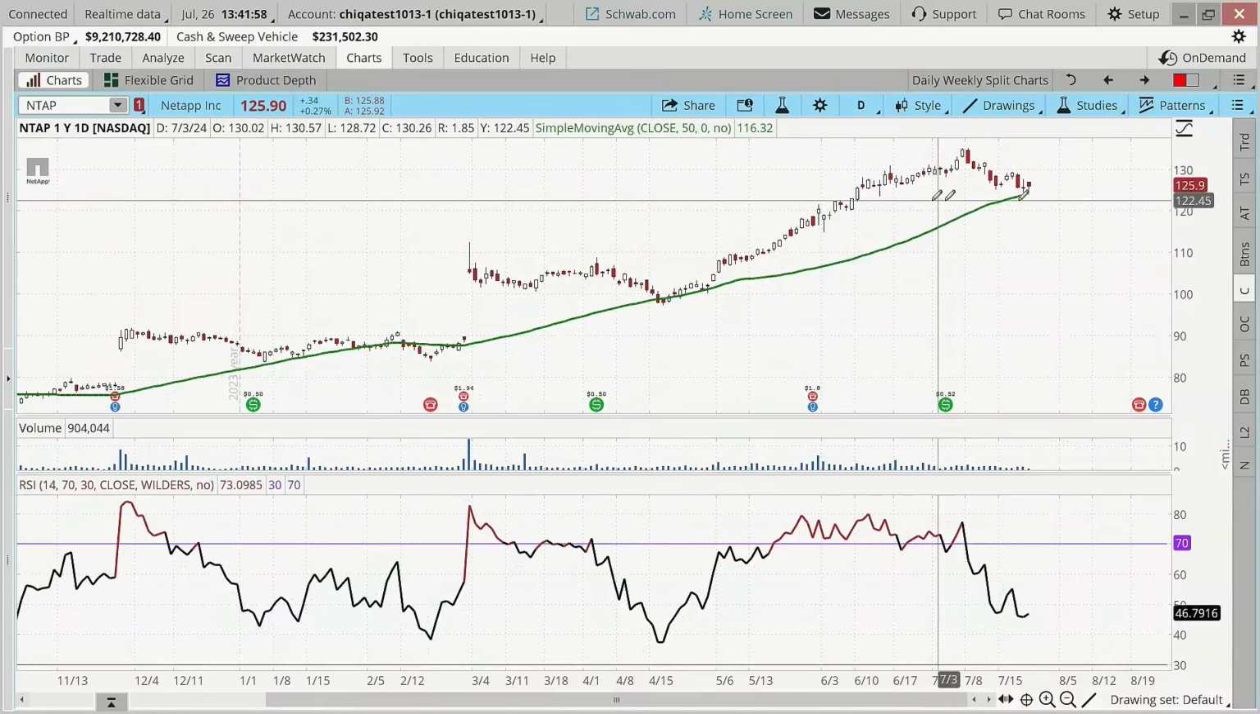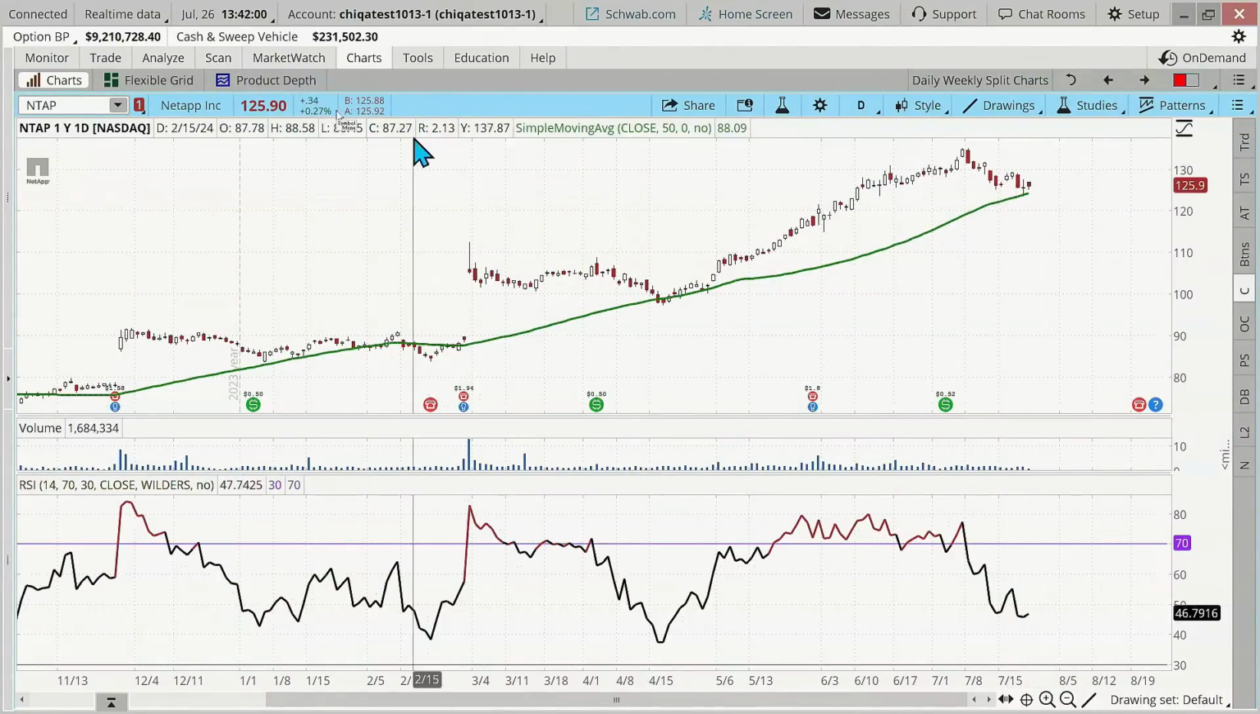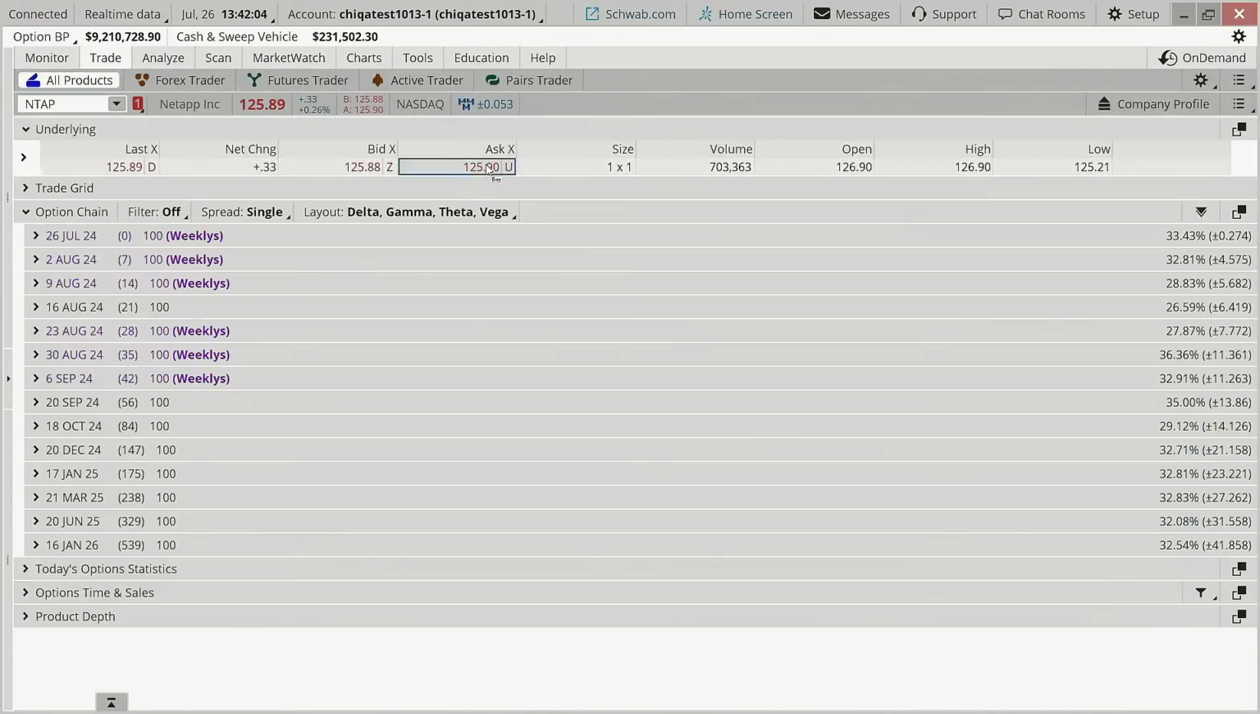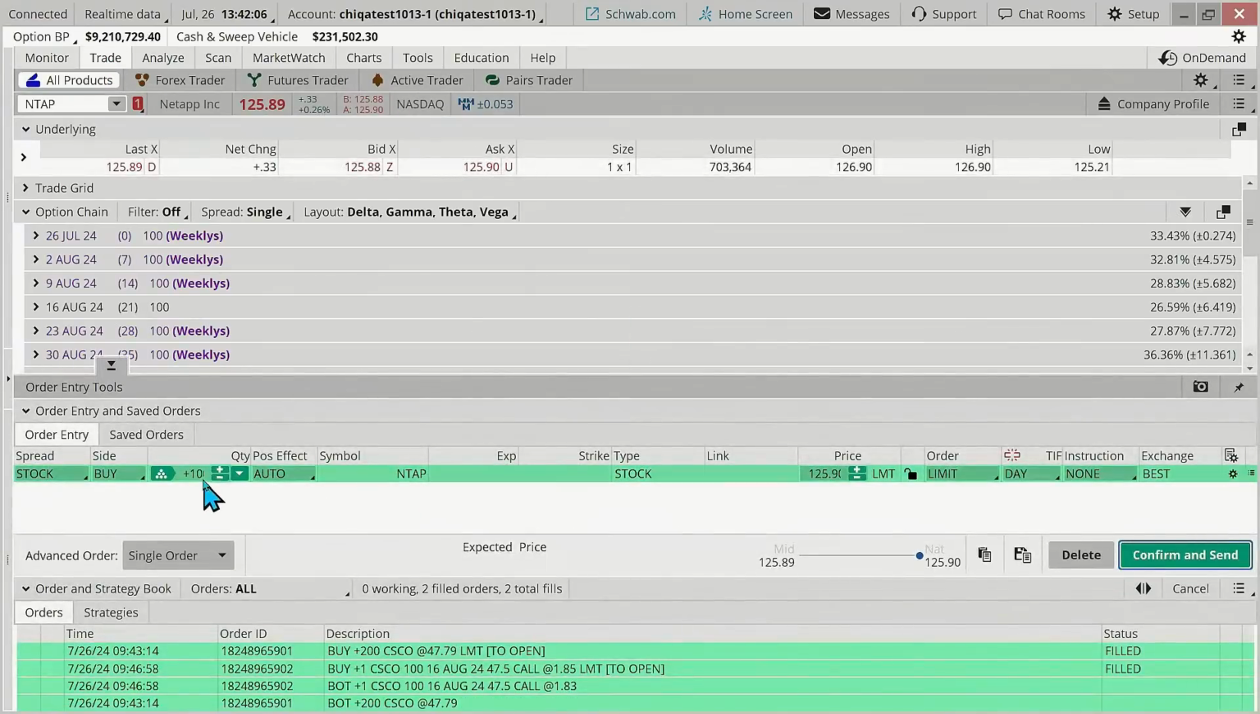So the possibility of a trade in here, just to wrap things up, we'll go ahead and put in a round lot in here. That should be 100, and it is. Okay, so that is NetApp.